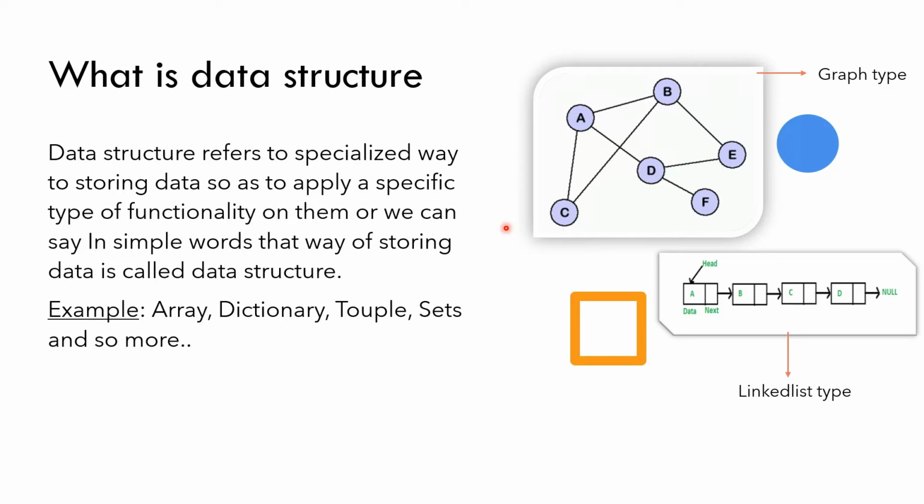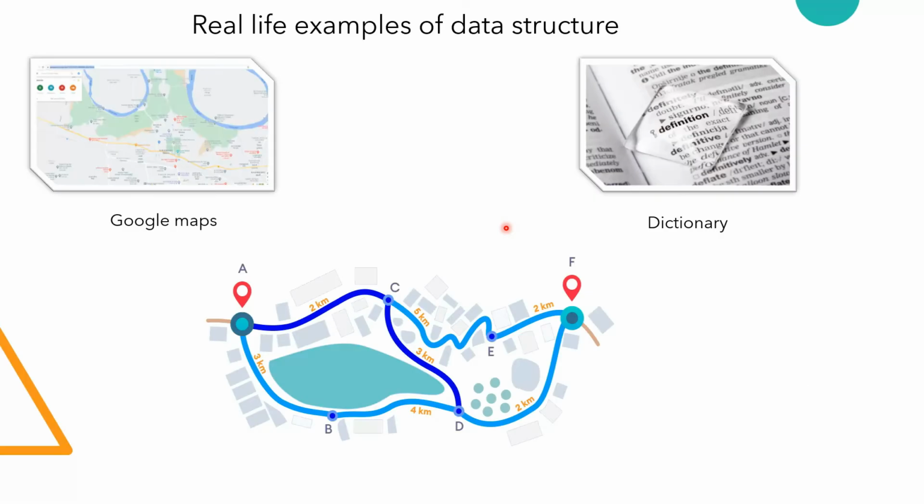Now let's see real examples of data structure. In Google Maps we use data, so how is data stored in Google Maps? Let's see. In Google Maps we store data in graph form, like this. Here is your x-axis and here is your y-axis. Basically, in Google Maps we store data like graphs.